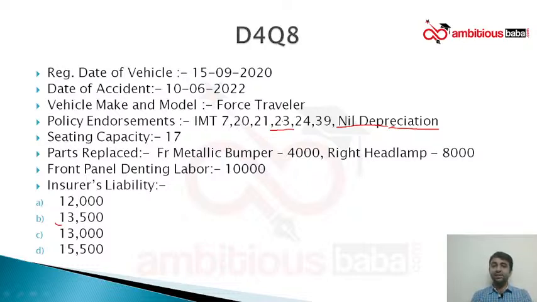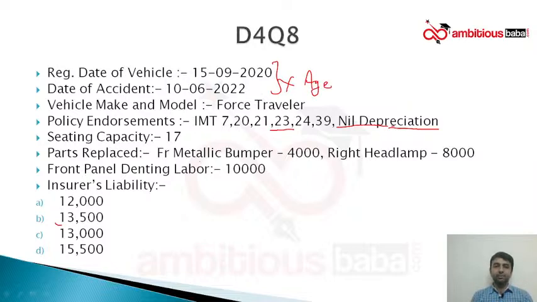It never says 50% depreciation of the parts. So the moment you see the nil depreciation word in the question, forget about the age of the vehicle. All this data is of no use. Just check the policy accident date. If the policy period is given, this date should fall within the period, but you need not calculate the age.